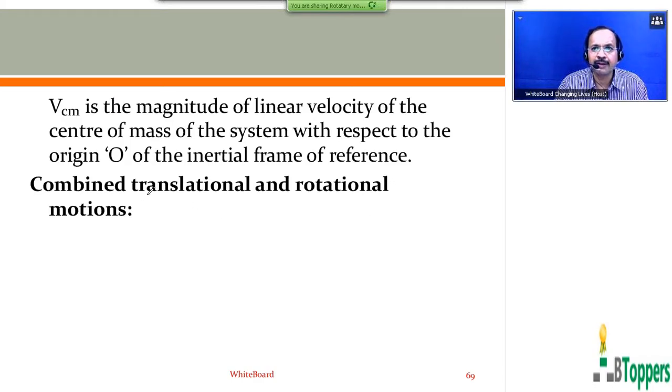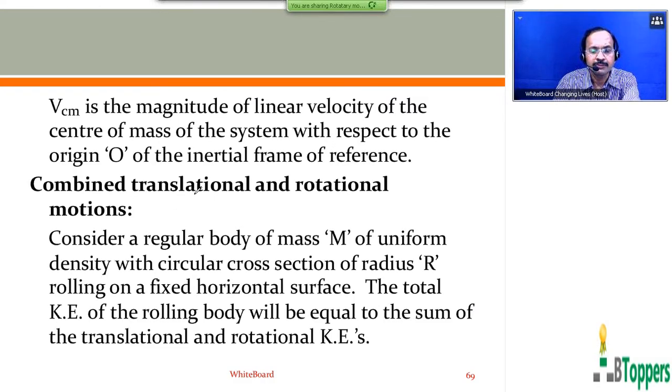Next, I am going to show you the summary of the discussion I have done for combined translational and rotational motions of a rolling body. I am going to read out the notes shown on the screen here.